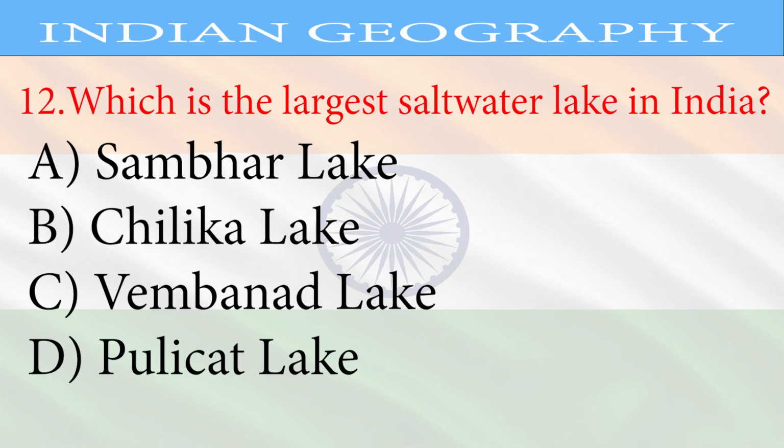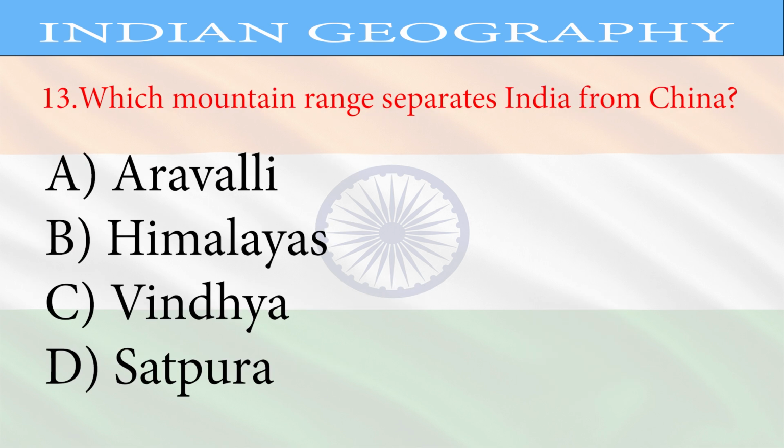Question 12. Which is the largest saltwater lake in India? A. Sambhar Lake, B. Chilika Lake, C. Vembanad Lake, D. Pulicat Lake. Correct answer, Chilika Lake.